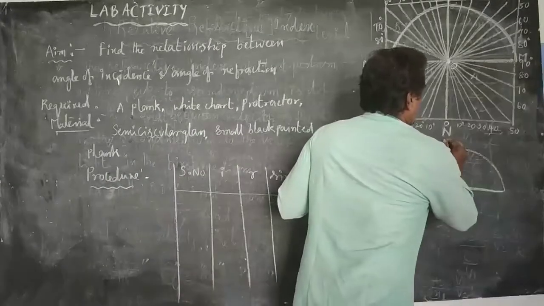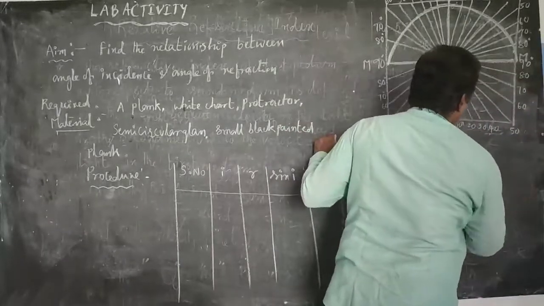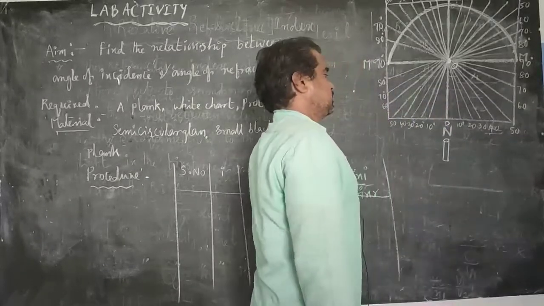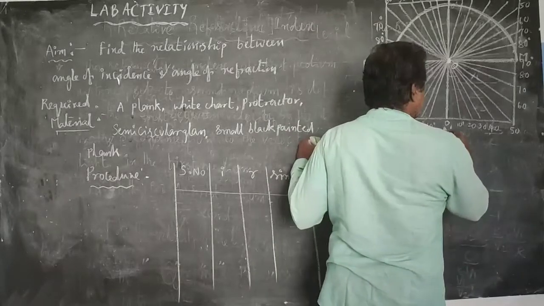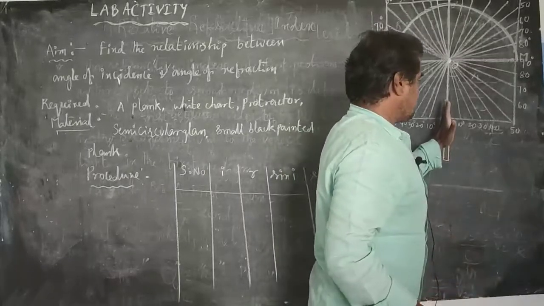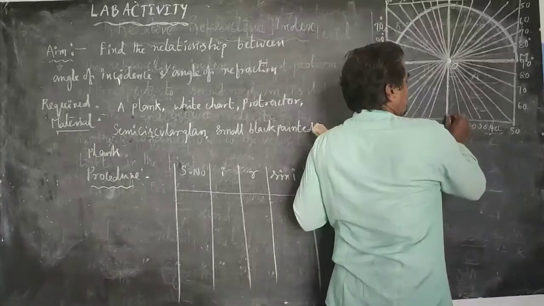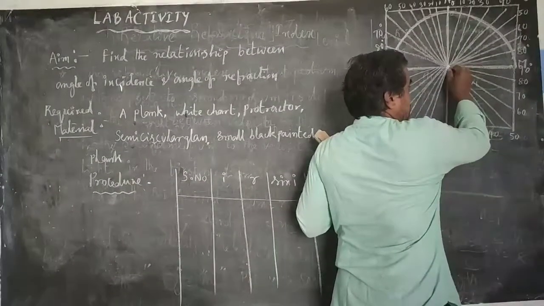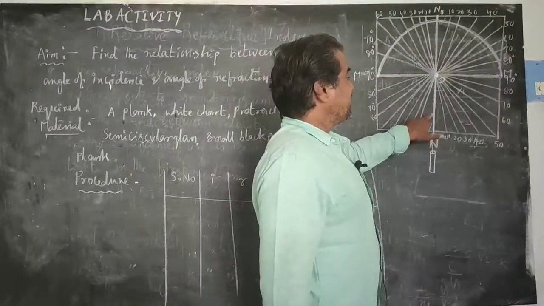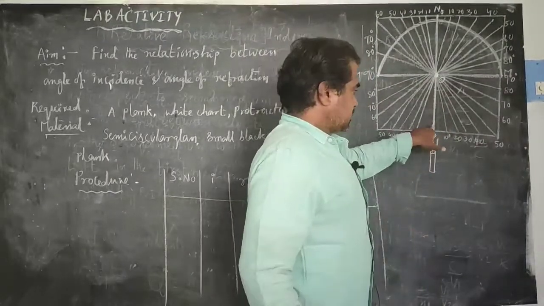First, we put the laser light at 0 degrees and emit one light ray in such a manner that it passes along MN, and it must pass through the point of intersection O. Then observe the corresponding refracted light ray of that light ray.